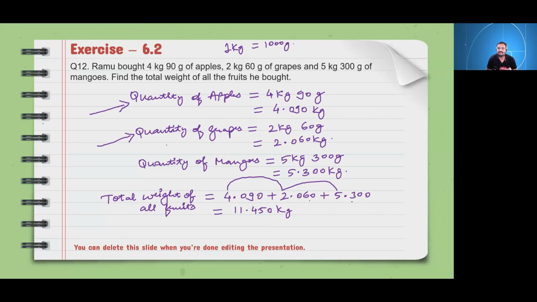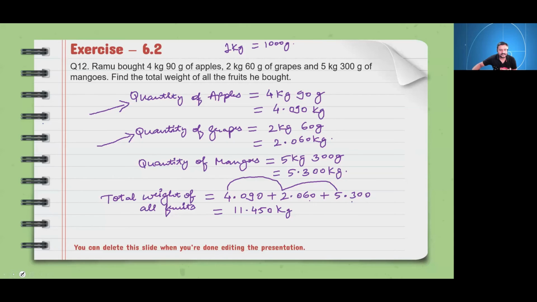But in day-to-day life also, these things are essential. This knowledge is required when we go to the market to purchase fruits. So we should know the conversion, how many grams means how much. Otherwise, anyone can make you a fool, and he can give you the fruits at higher rates or less quantity. So that's why this is essential. Yes or no?